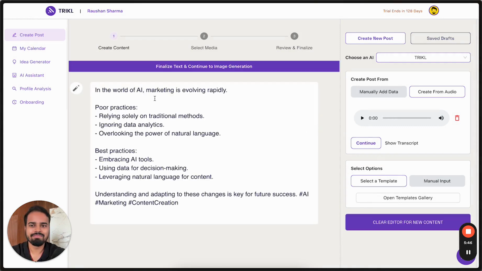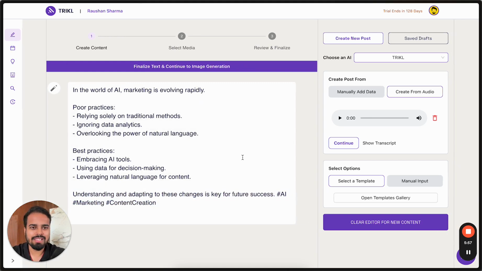Awesome. See, in the world of AI, marketing is evolving rapidly. Poor practices are this, best practices are this. Understanding is crucial and hashtags is already there. So simple, sweet, and just like the template. That is from audio. What you can also do is manually add data.